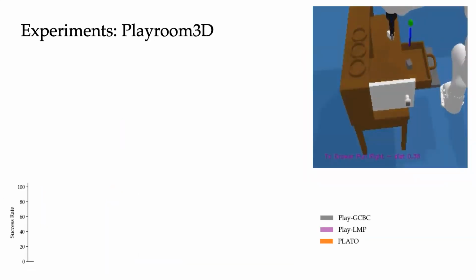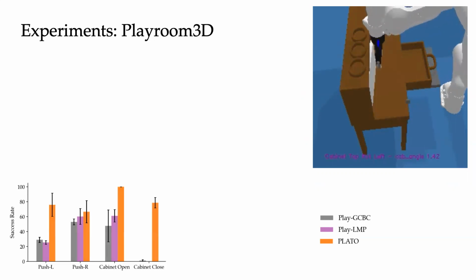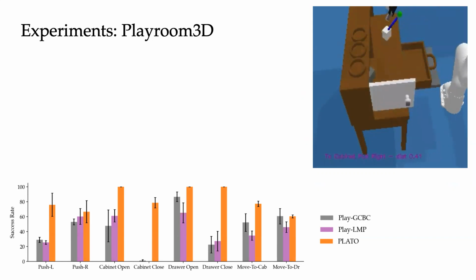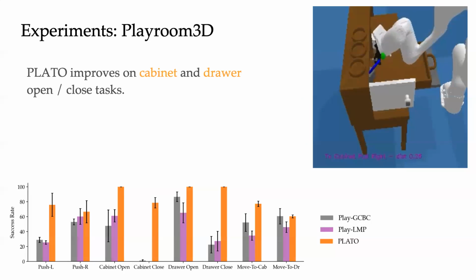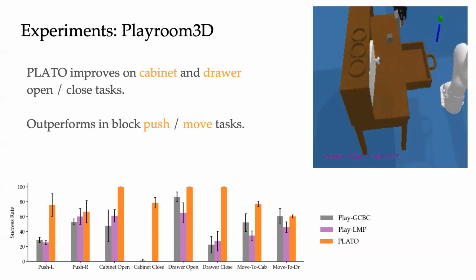In the playroom, PLATO does substantially better than the baselines in object pushing tasks, cabinet manipulation, drawer manipulation, and moving to drawer and cabinet tasks. PLATO is especially adept at the open and close tasks for the cabinet and the drawer in comparison to prior work. It also outperforms on block manipulation tasks like pushing and moving to either the cabinet or drawer.